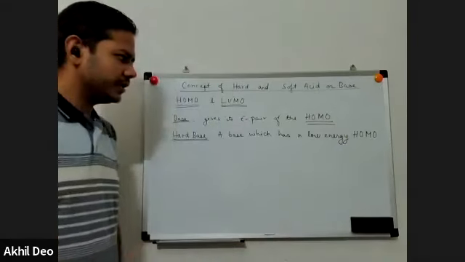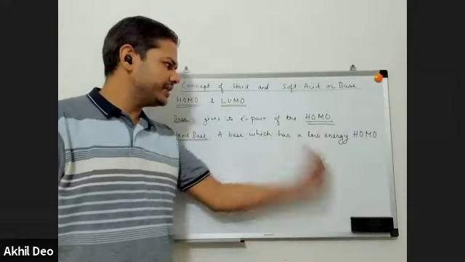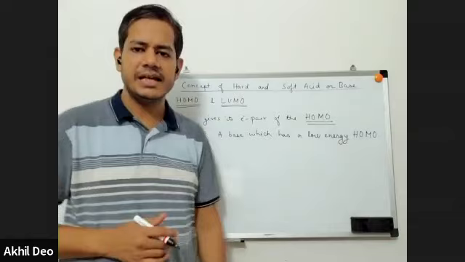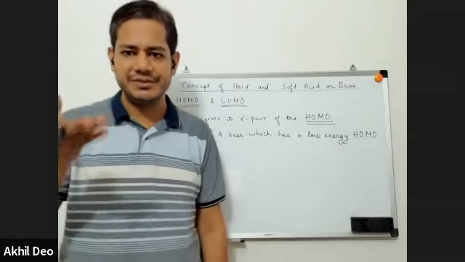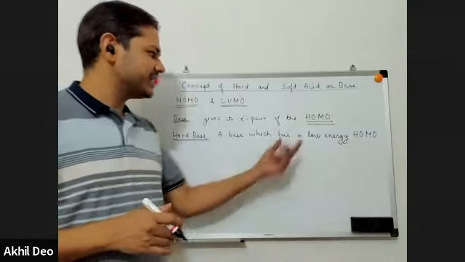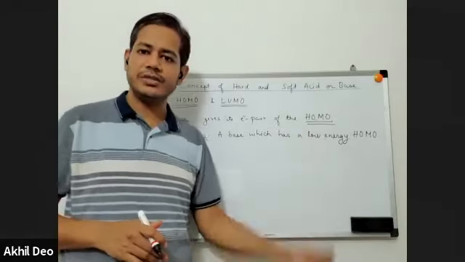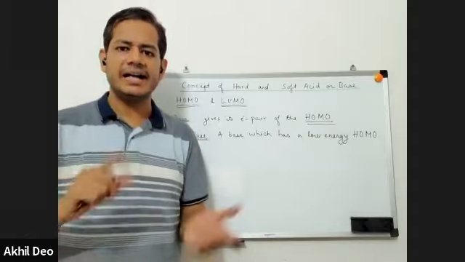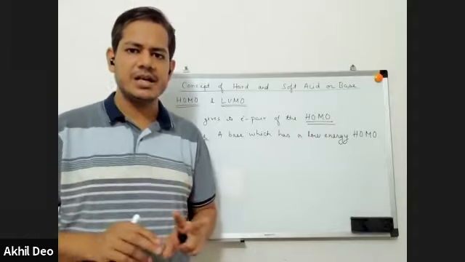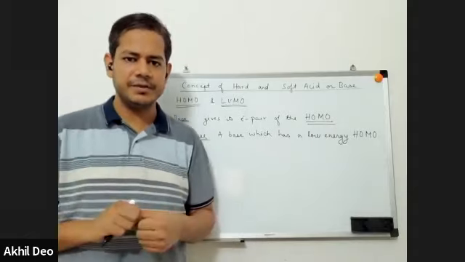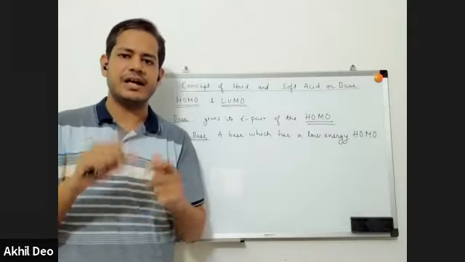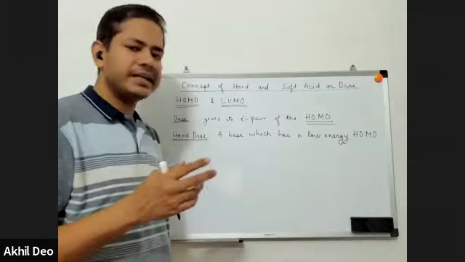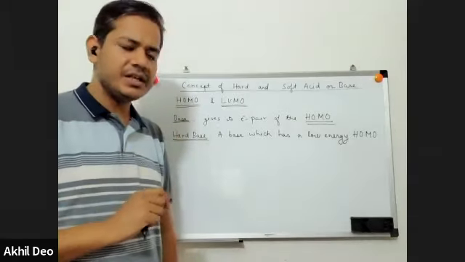Any base which has a low energy HOMO, that means the highest occupied molecular orbital is very close to the nucleus. As it is closer to the nucleus, its energy will be lower. A base which has a low energy HOMO is called a hard base or a harder base. It's a relative concept. Hard and soft, we compare two bases. One base will be a harder base, one will be a softer base. We compare two bases and then determine which one is the harder and which one is the softer.